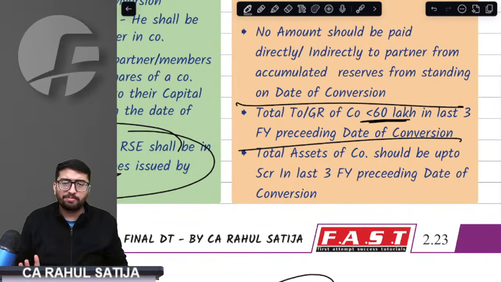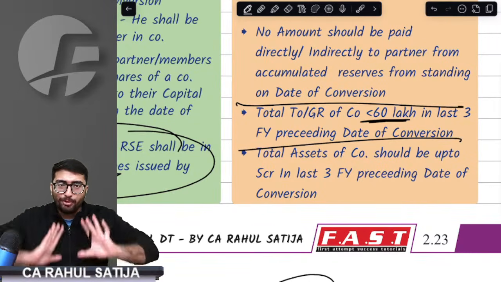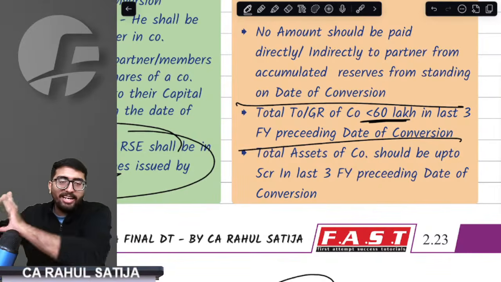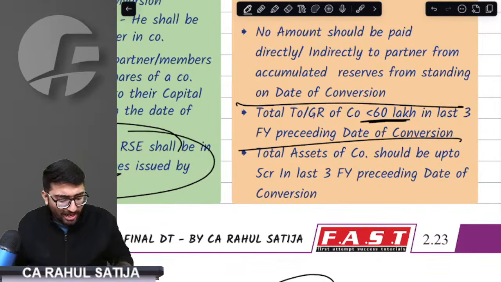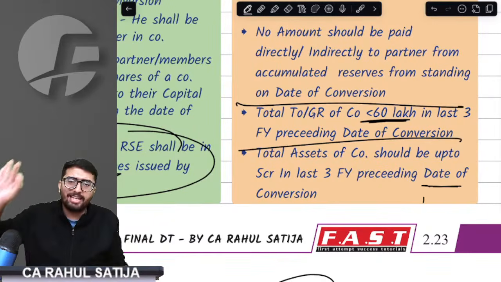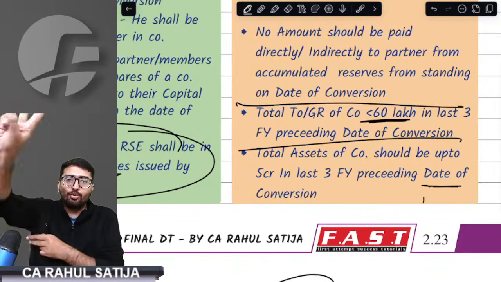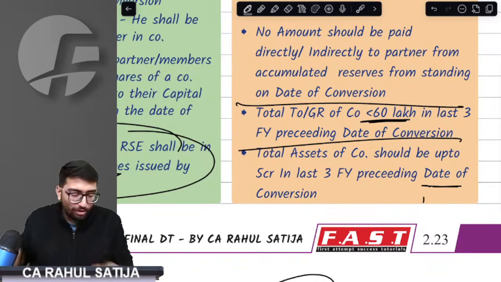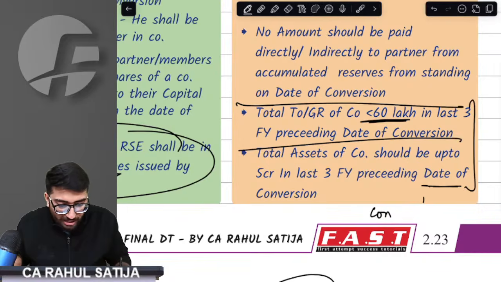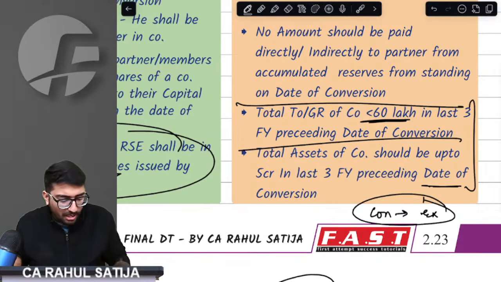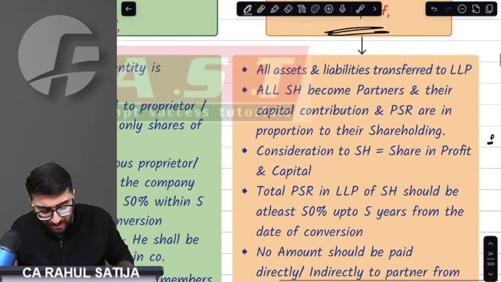In addition to that, sir, if you want to convert today, in the preceding 3 financial years, in any of the years, your assets should not be more than 5 crore. So two conditions you have to fulfill. Then in that case, whatever conversion is happening is exempt. But some extra conditions have to be considered now.